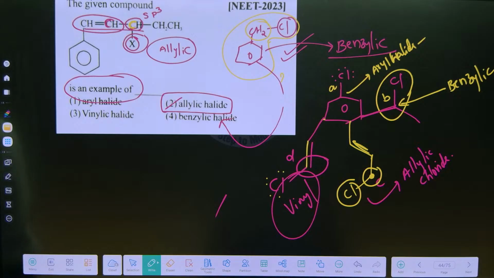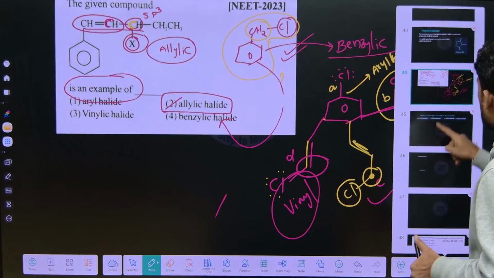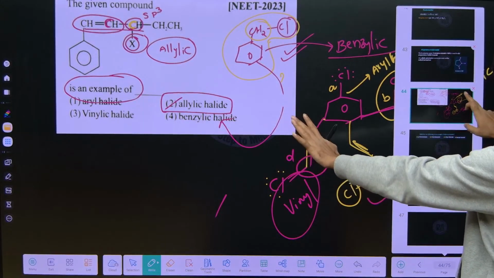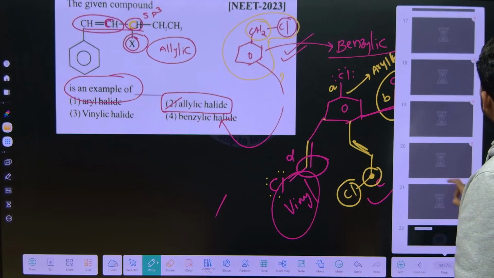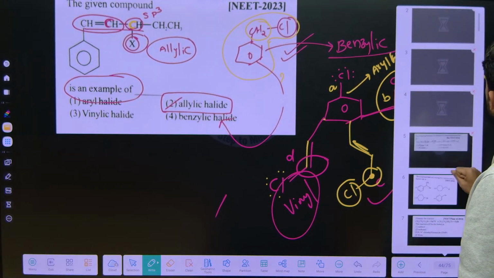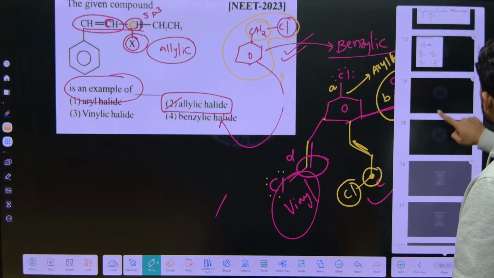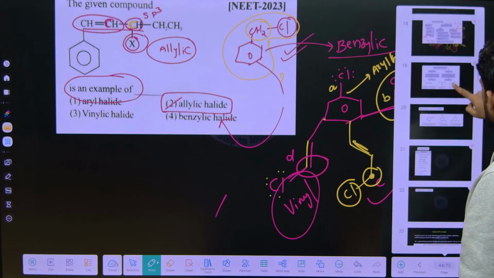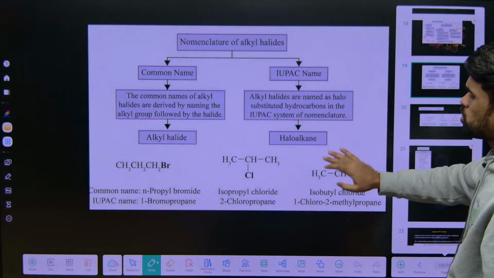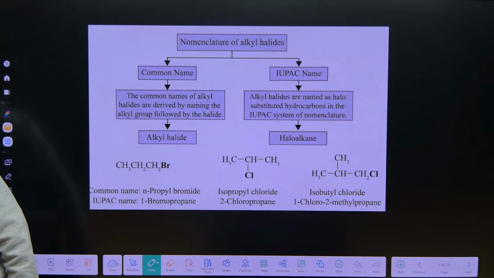Now we will be discussing the other parts of haloalkanes. I hope whatever we discussed here is clear. Now let us discuss the remaining things. I hope you know about IUPAC nomenclature. How can you write the IUPAC nomenclature? It's very easy.